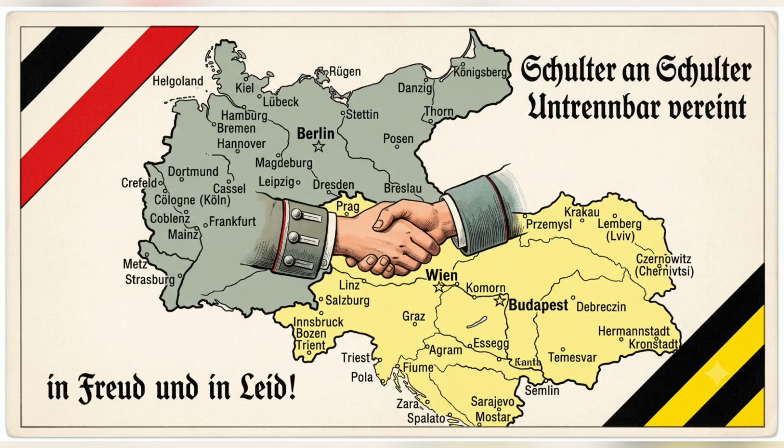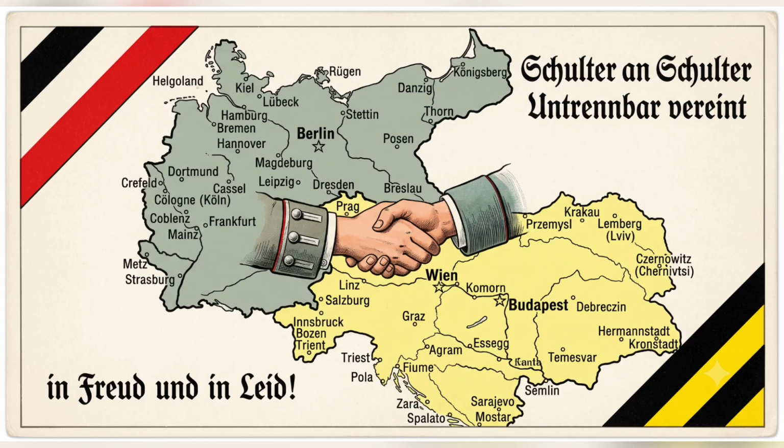In 1879, he created the Dual Alliance, a secret defensive agreement between Germany and Austria-Hungary. Bismarck established this alliance because he feared that Russia, which was seeking greater influence in the Balkans, might eventually come into conflict with Austria-Hungary. Germany wanted to avoid a situation in which it would be forced to choose between the two powers if war broke out.